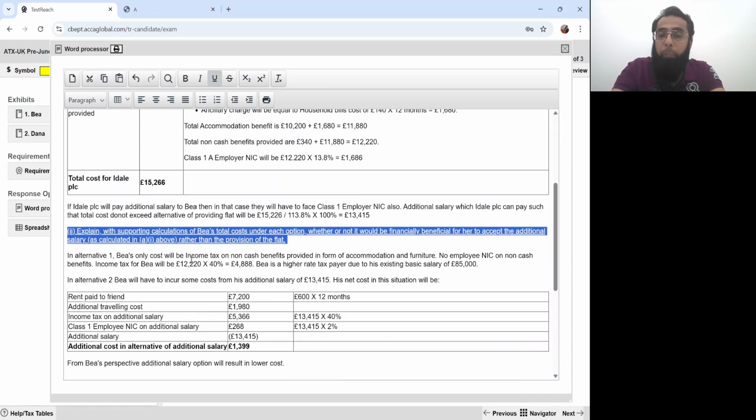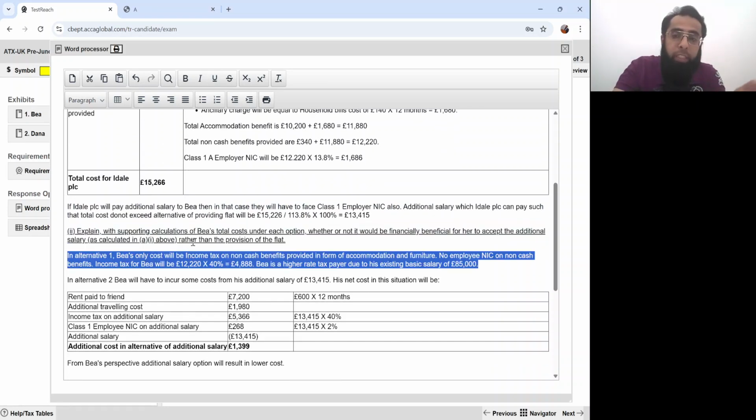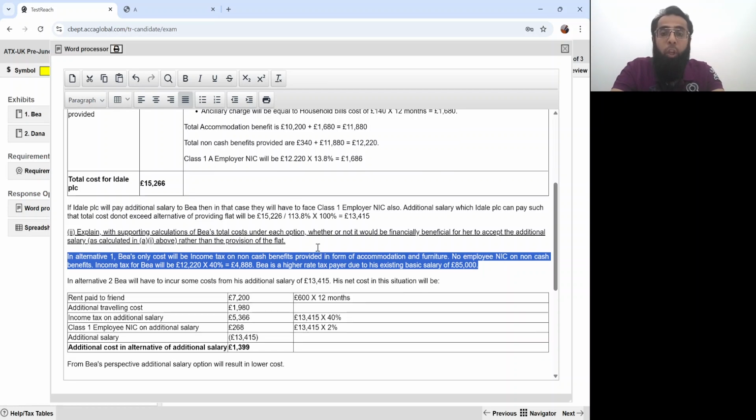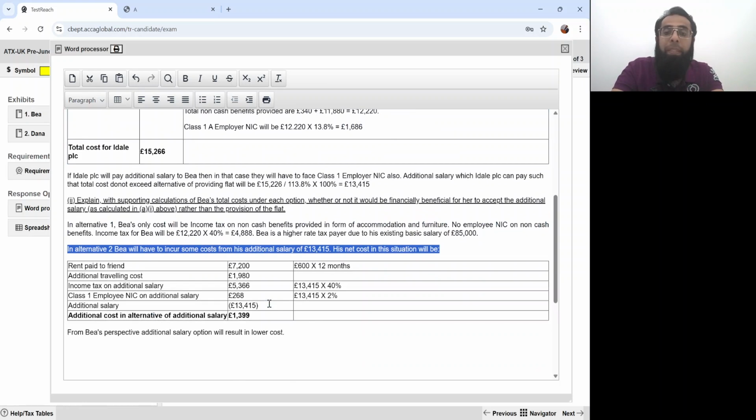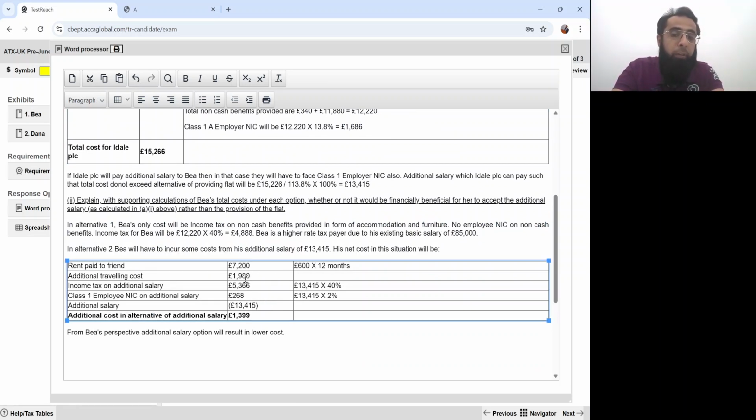Then from the perspective of B, in alternative one, we discussed that he will have to suffer the income tax cost on the benefits which he is getting. In alternative one, he was getting the total benefits of 12,220. Income tax and NIC is on the value of the benefits. In alternative two, he will be getting additional salary. On that additional salary, he will be paying the rent to his friend. He will be incurring additional travel cost.